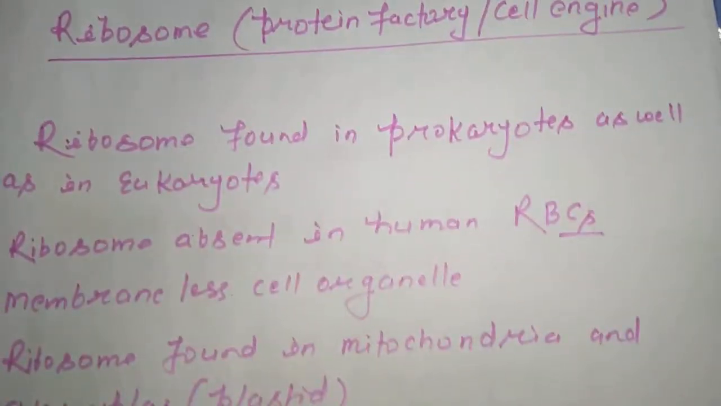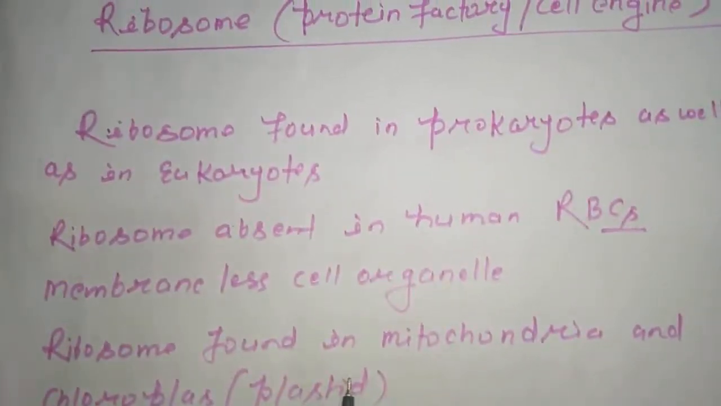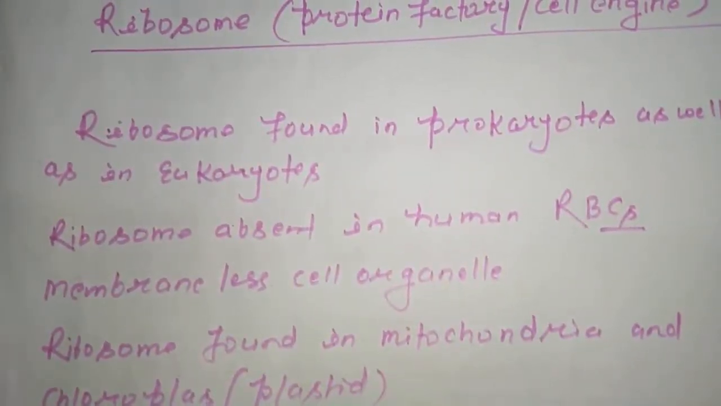Students, ribosome is absent in human RBCs. What are human RBCs, students? I already told you in yesterday's videos, human RBCs are a kind of blood cells present in human blood. Ribosome is a membraneless cell organelle. It does not have any membrane.